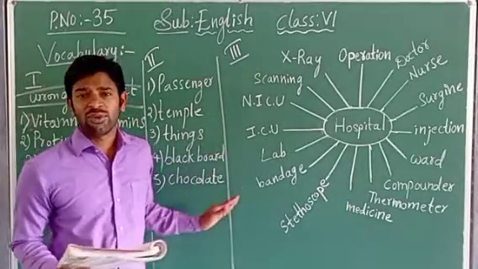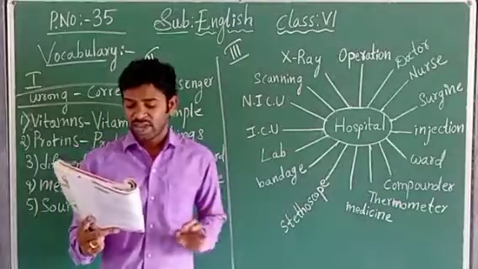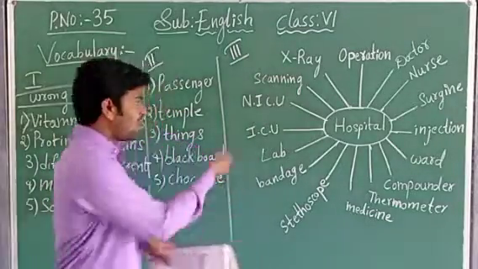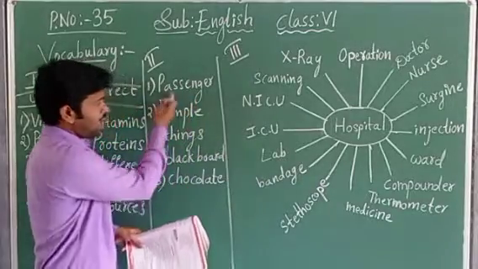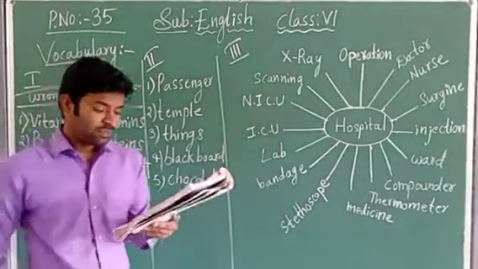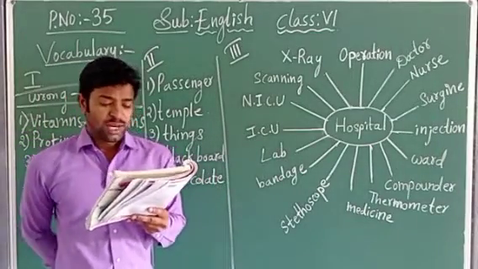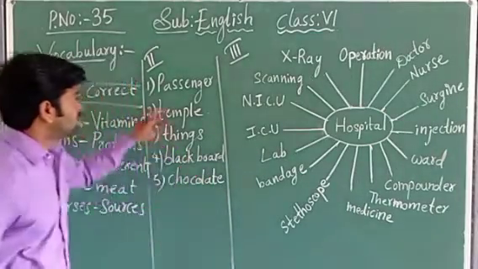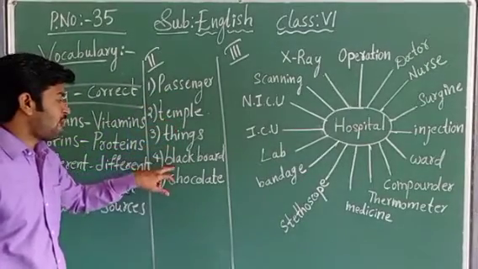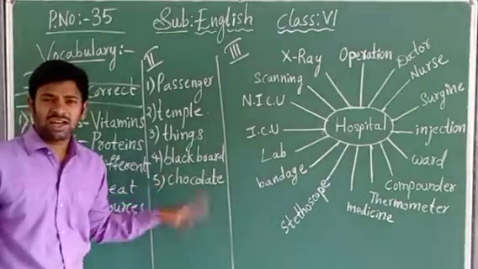So children, how you will write? You just have to circle those words which are the odd one. These all are the odd ones, 1 to 5. I have written on the blackboard. And you should justify. I have told, no? Passengers, temple, things, blackboard, chocolate. These all are odd ones.